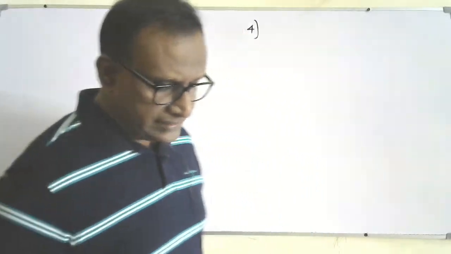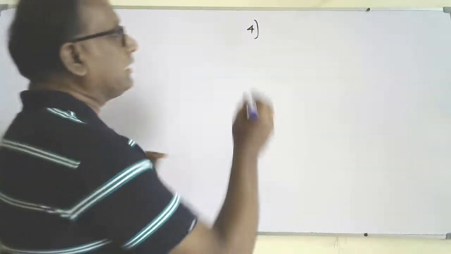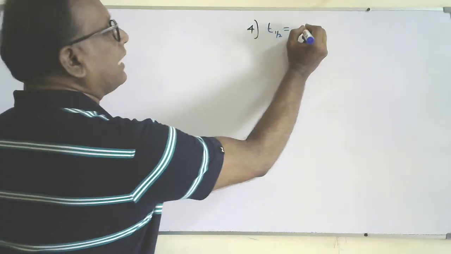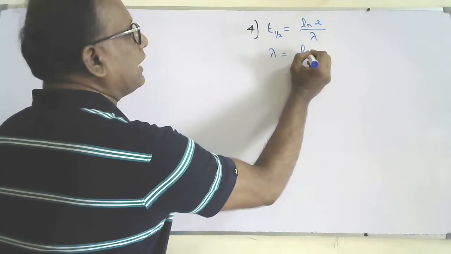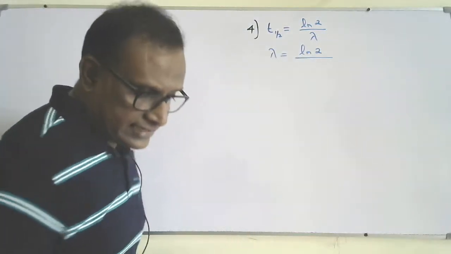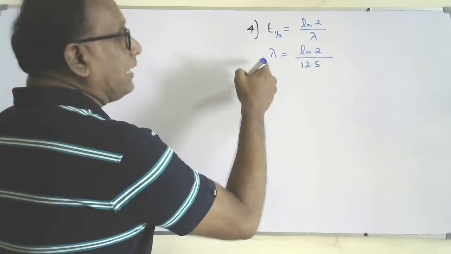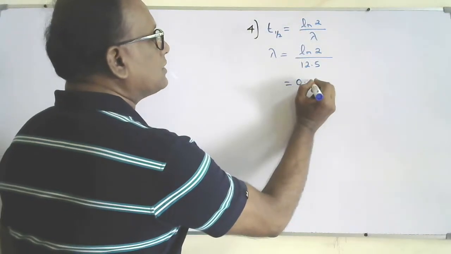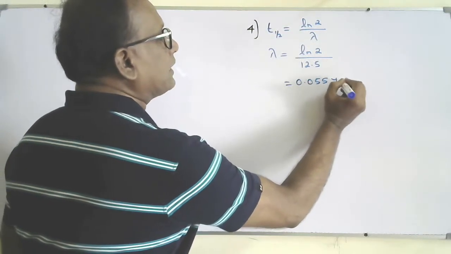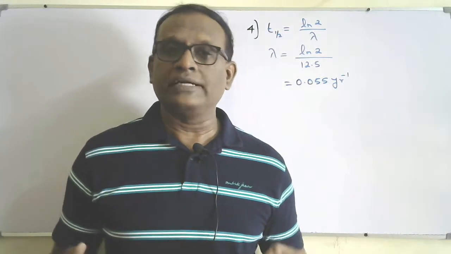Okay, so we know the half-life. So we can use the equation T half is equal. First, we need to find the decay constant. So T half is equal to ln2 over lambda. So lambda make the subject. So ln2 over T half, which is given as 12.5 years. I can keep it in 12.5 years, so I'll get the lambda in per year. So that will be 0.055 per year.